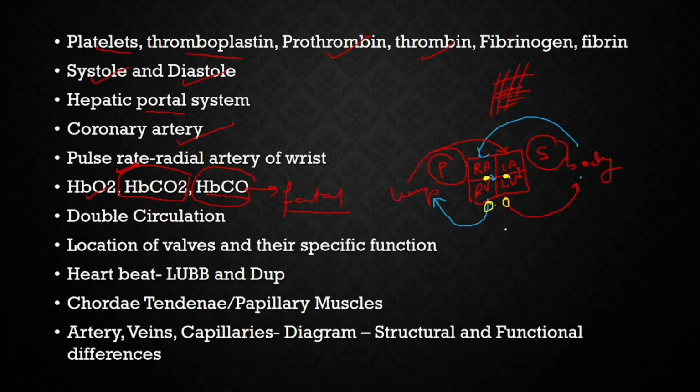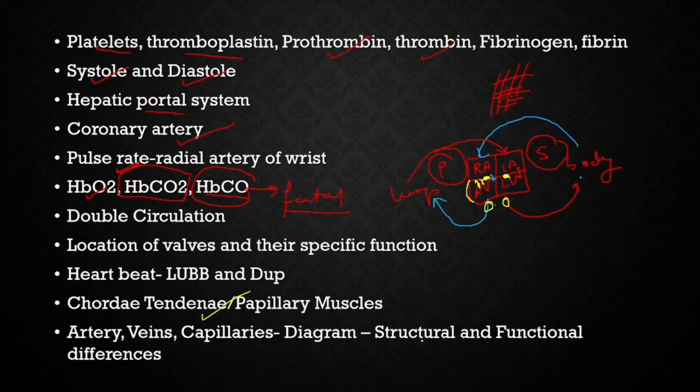This is clear, right? Next one is the lub-dub sound that is produced when the heart beats. Lub sound is produced during the closure of the AV valve during the ventricular systole. And when there is a diastole, at that time the closure of the semilunar valves produces a sound called dub sound. Chordae tendineae are the fibers which hold the cusps of the valves, like the tricuspid, to the ventricular wall by the papillary muscles.